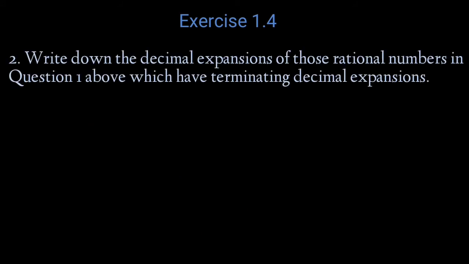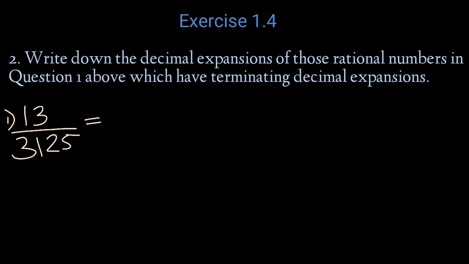Question number 2. Write down the decimal expansions of those rational numbers in question 1 above which have terminating decimal expansions. Now in the first question we have done the terminating decimal expansions. So we have to write the decimal expansions of those terminating decimals. First one, 13 by 3125.